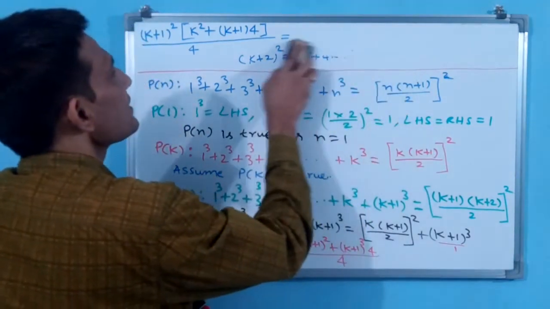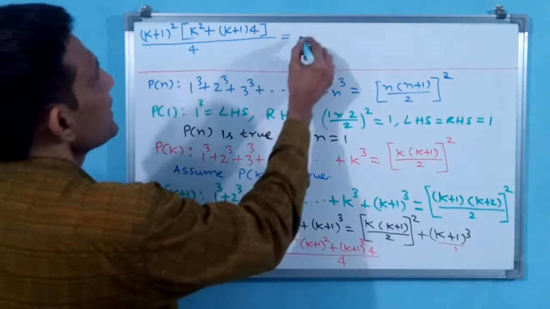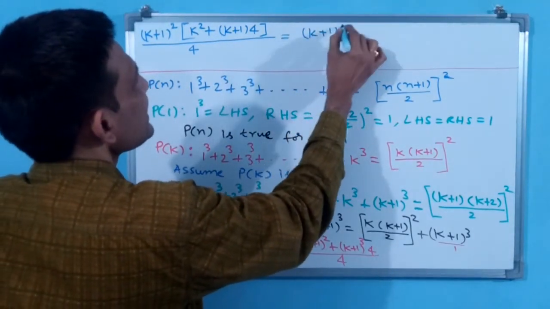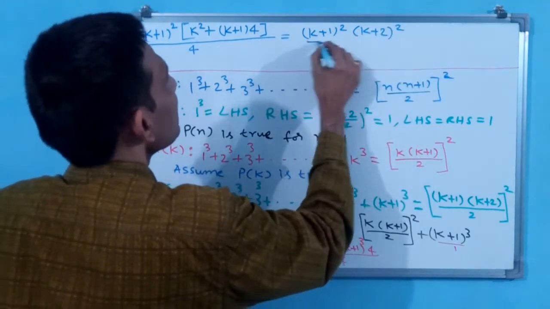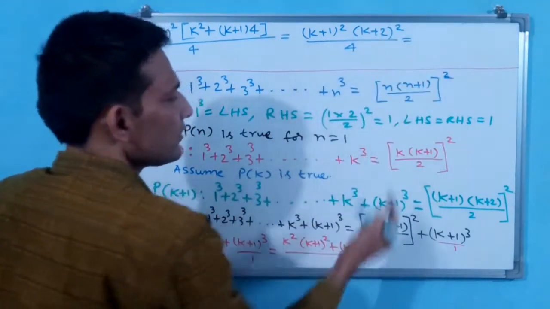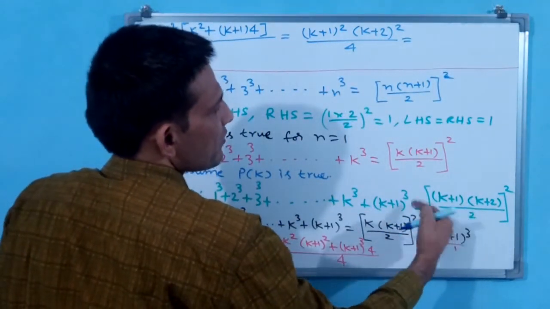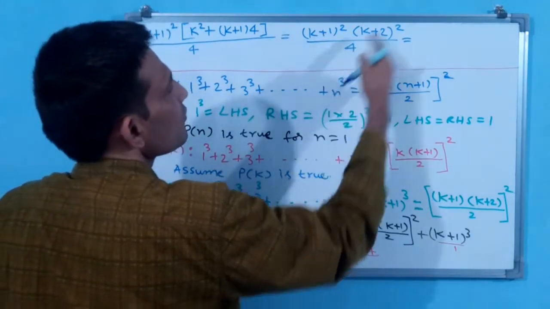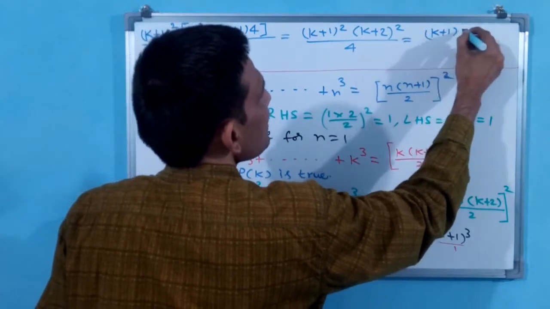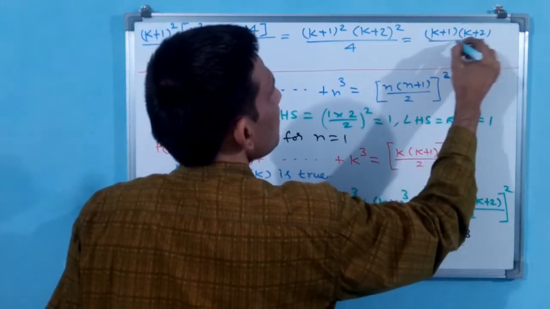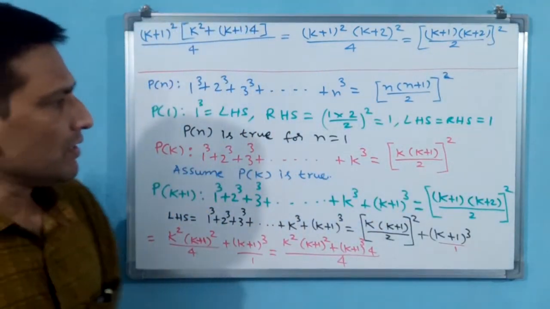That is why I am writing this as k plus 2 whole square. Here, k plus 1 whole square into k plus 2 whole square divided by 4 is equal to, you can write this same. Why? Because both are same, na? k plus 1, k plus 2 by 2 whole square. You write k plus 1 into k plus 2 by 2 whole square. Okay. Now you see RHS has come.